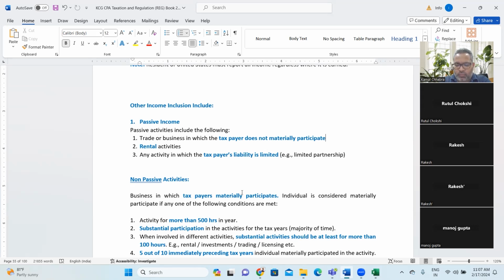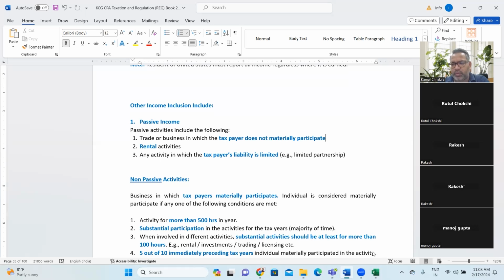An example might be any property which is lying and he has put it on rent, or he is a passive partner, or similar kind of trade and business where he is not totally or actively involved, but he is eligible to receive revenue out of it, maybe dividend or shares, something like that. Yeah, very good.